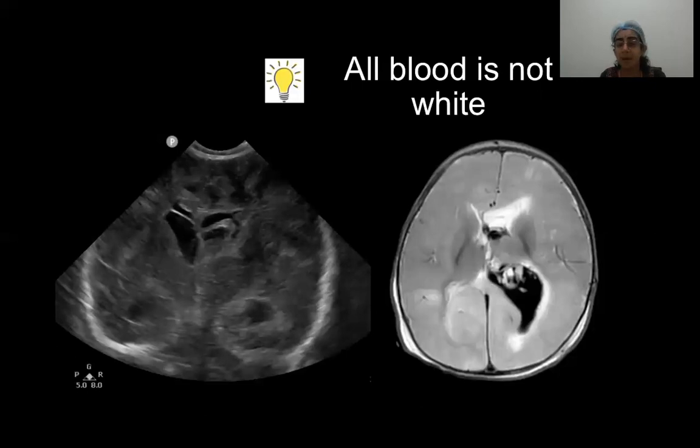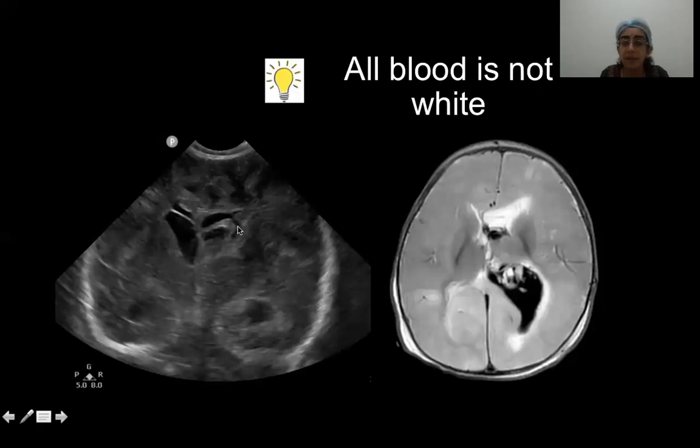Now we have to remember that we expect that acute hemorrhage is typically echogenic, that appears white on ultrasound. However, not all blood is white. All blood is not white on ultrasound.